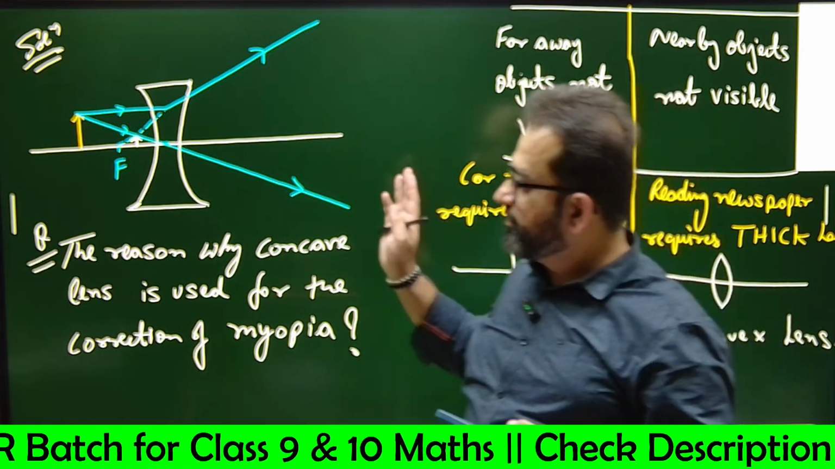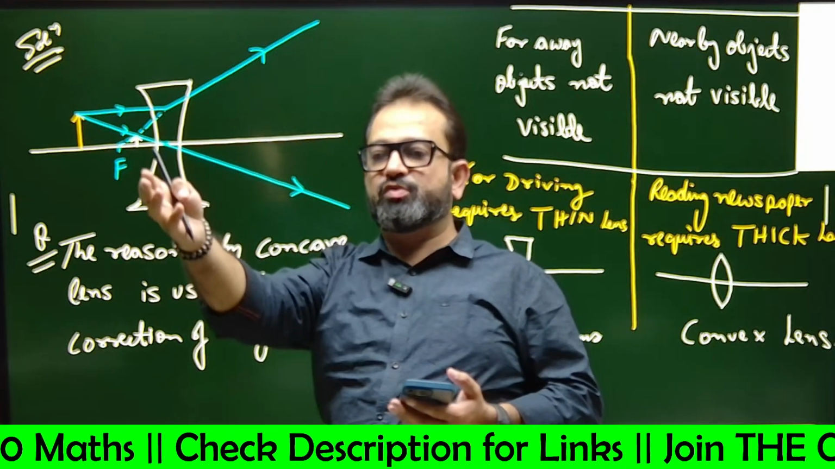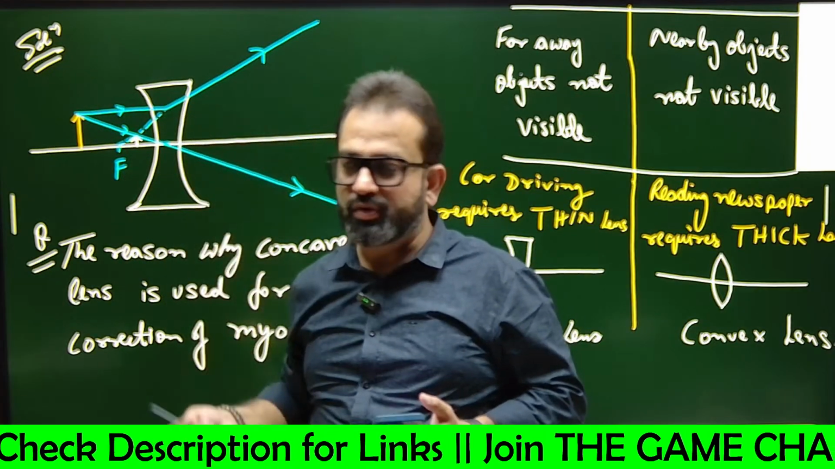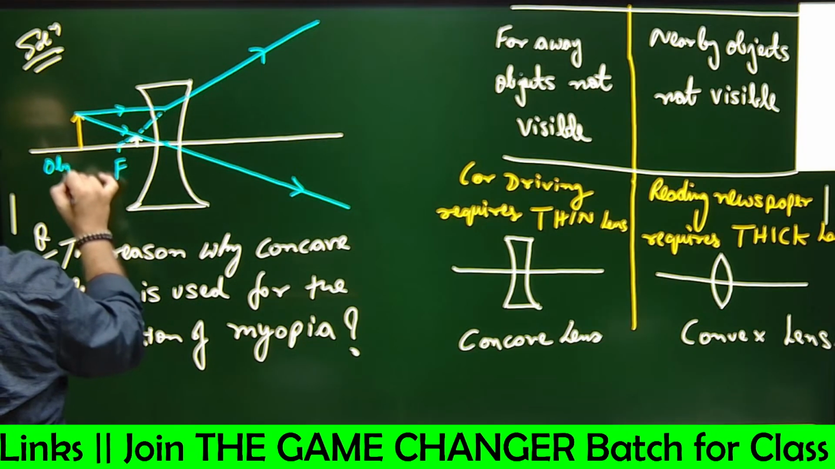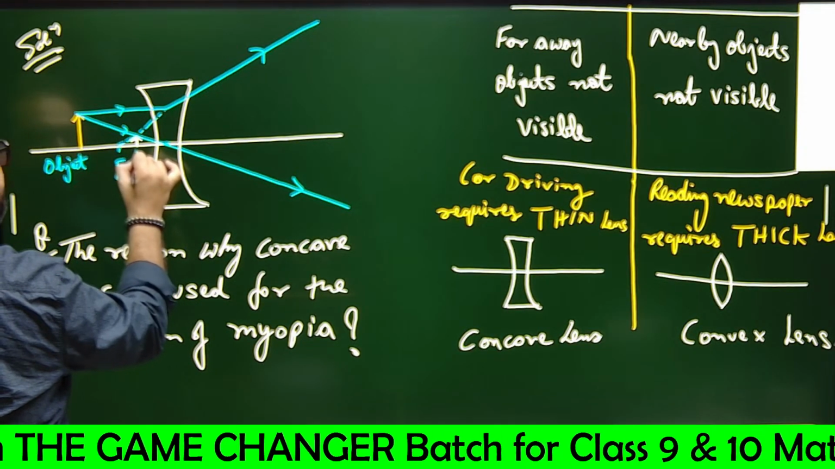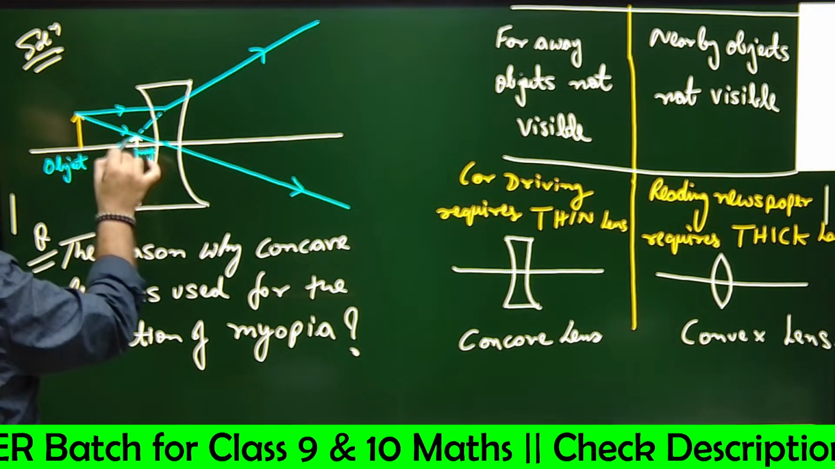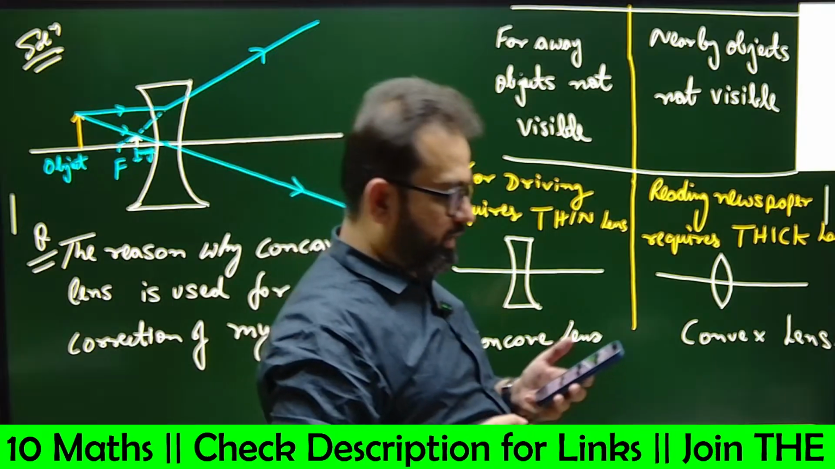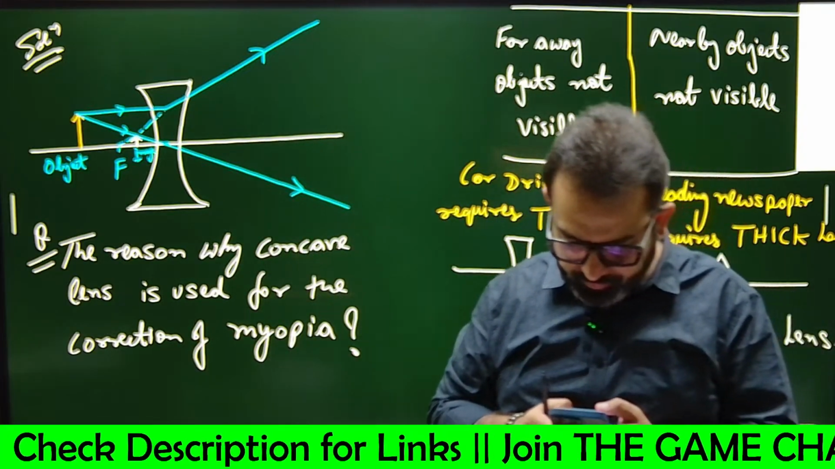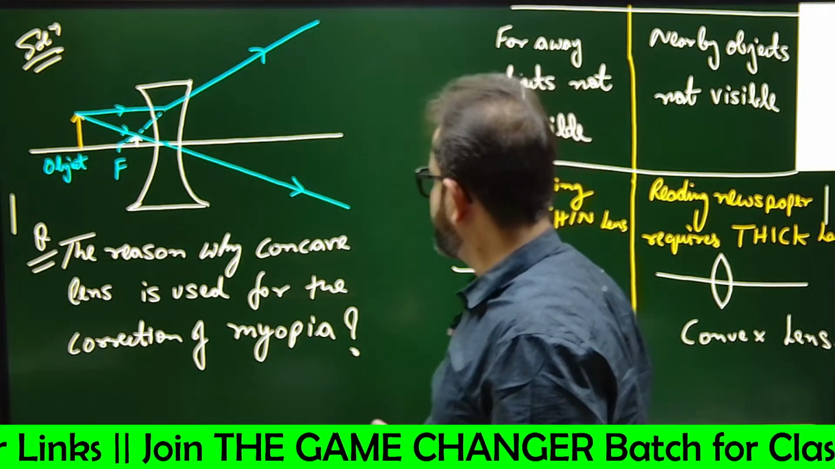When the object is obviously far away from the eye, we have to bring that image nearer to the eye. So this is the object, this yellow one, and this is the image. So the image is formed smaller. That object has come nearer to our eyes. Yes or no?